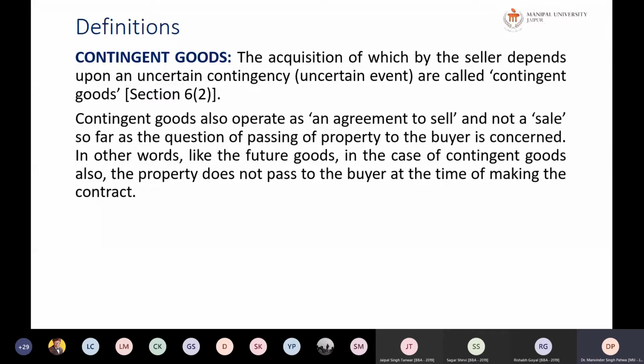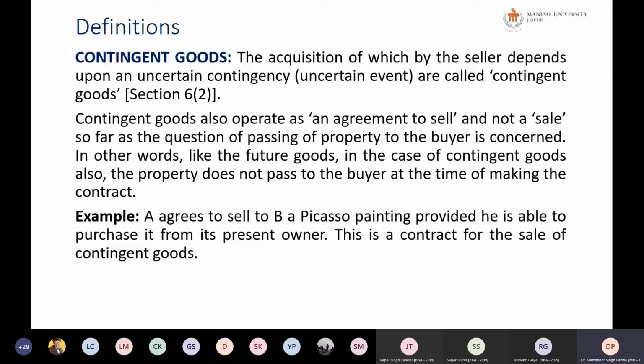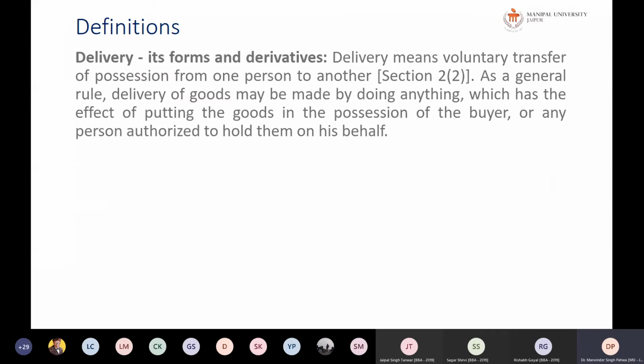In other words, like the future goods, in case of contingent goods also, the property does not pass to the buyer at the time of making the contract. For example, A agrees to sell B a Picasso painting provided he is able to purchase it from the present owner. So this is a contract of sale of contingent goods.